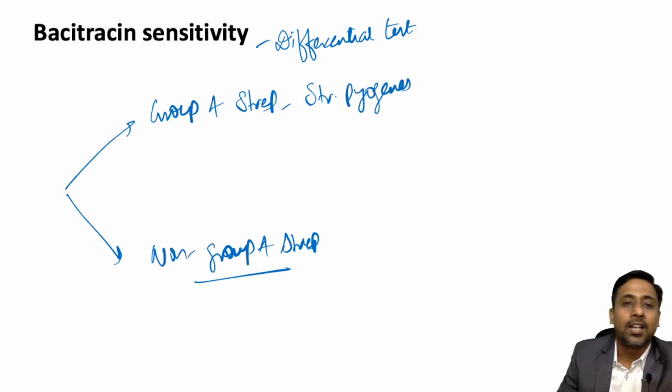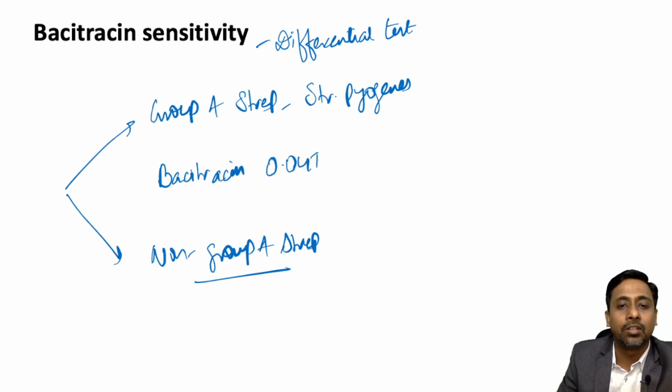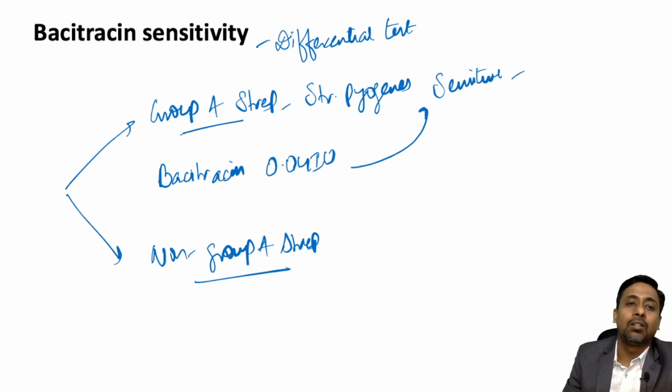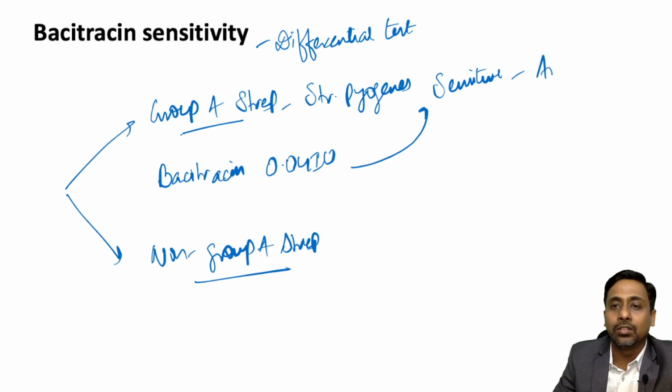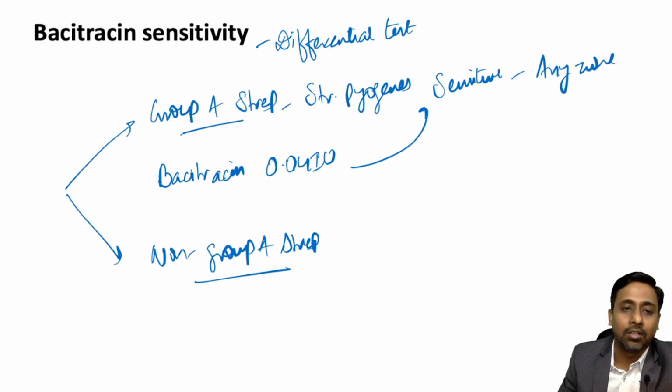Okay, and how is it done? It is done by utilizing a Bacitracin antibiotic disc containing 0.04 international unit of Bacitracin. Group A Streptococcus is sensitive to Bacitracin. So how will it be determined? When we do a culture of the Streptococcus to determine whether it is group A or non-group A, we look for any zone formed around the disc.